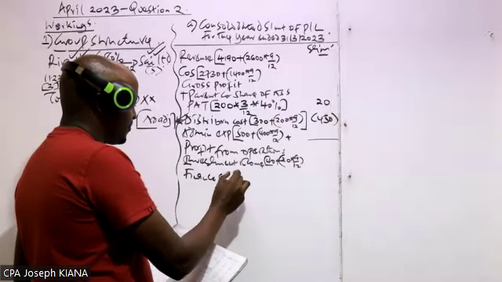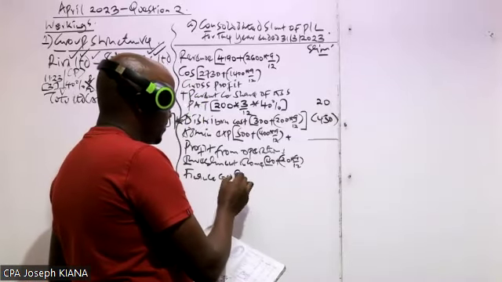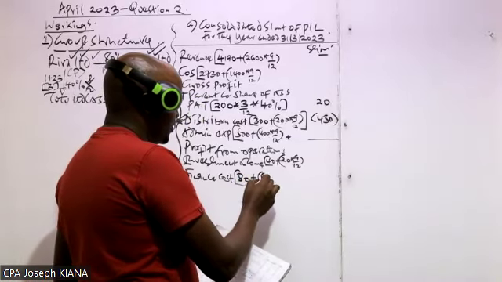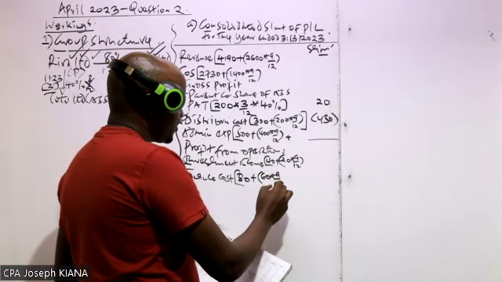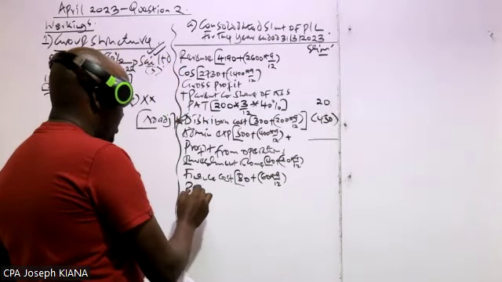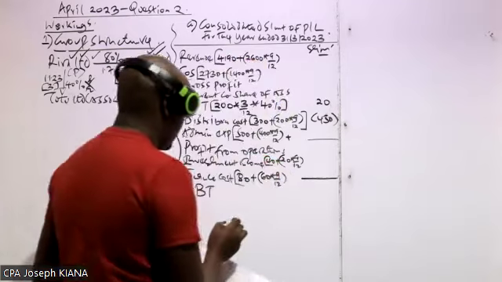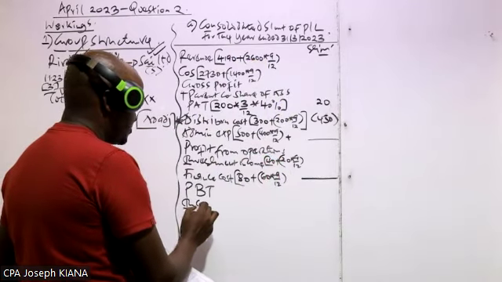The same case with the finance cost. Finance cost, we take that of the parent, 80, plus that of the subsidiary, 60, times 9/12. Equally, we leave the bracket open, and then here we will get the profit before tax.